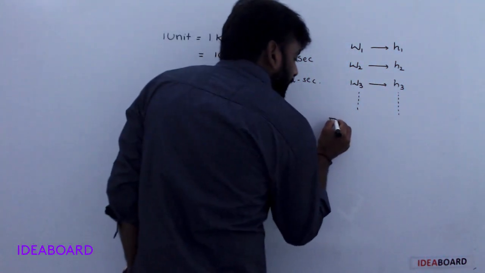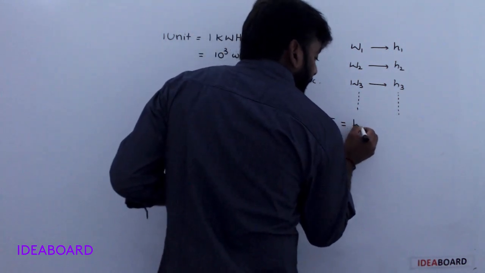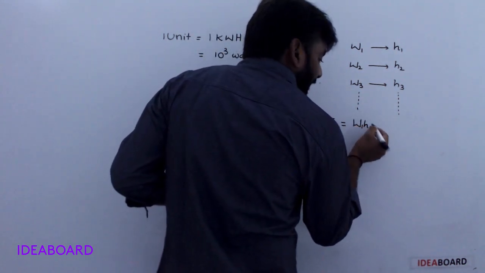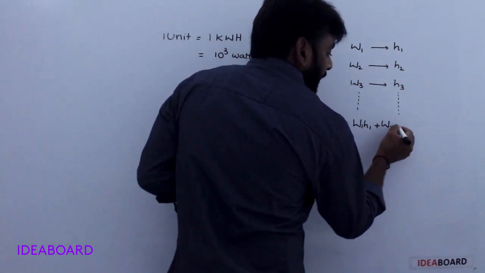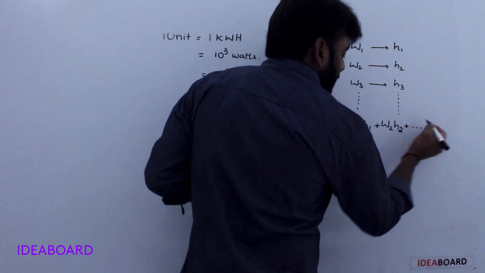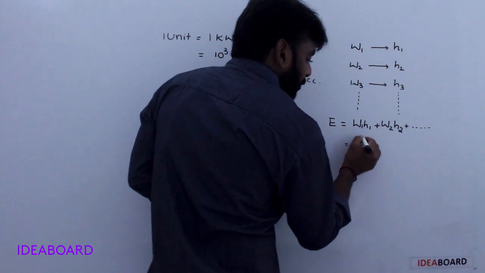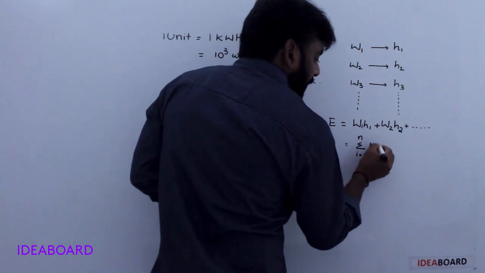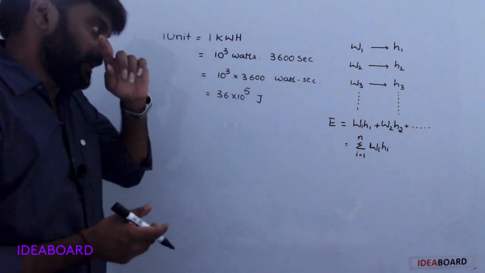Total electrical energy is equal to power into its utilized time, plus the second one, power and its utilized time H2, like this. Simply, sigma i equals 1 to n, W sub i H sub i. Understood?